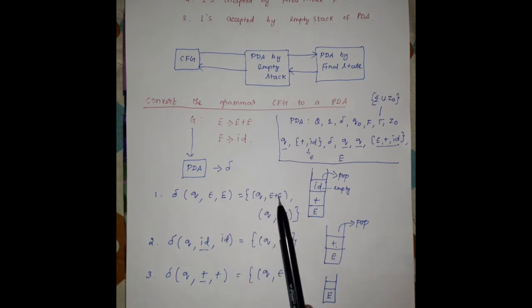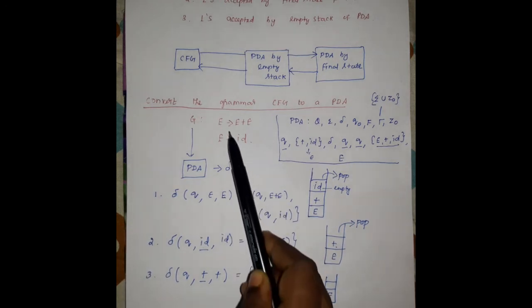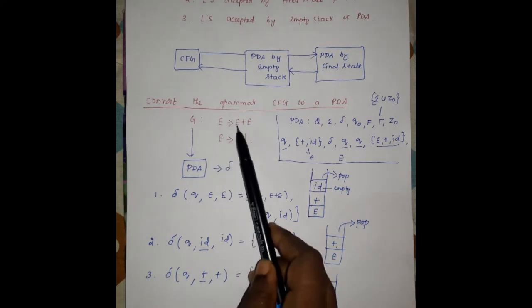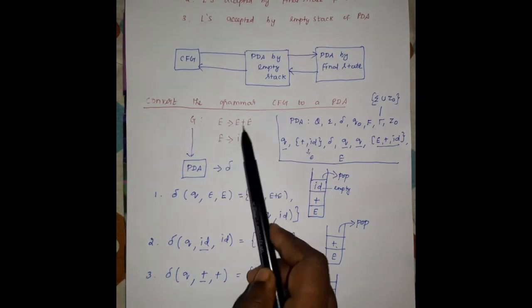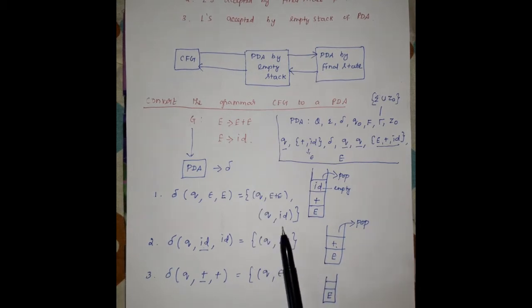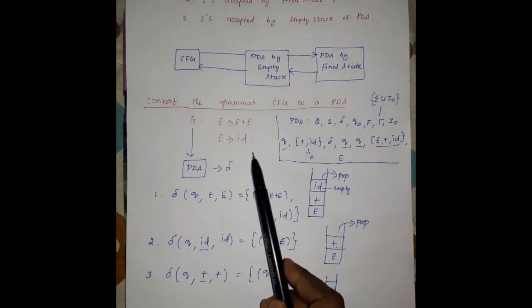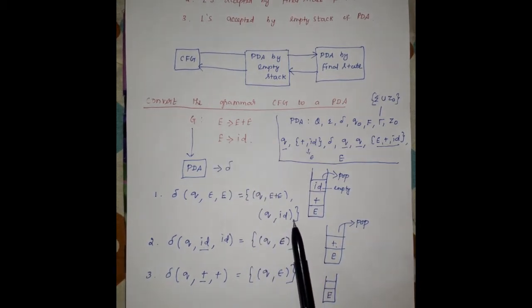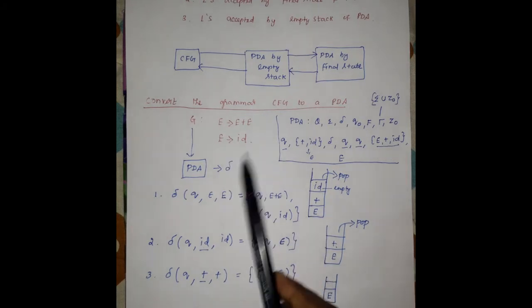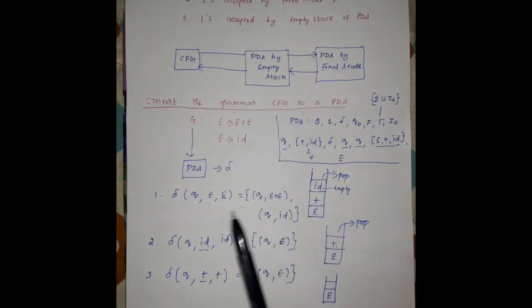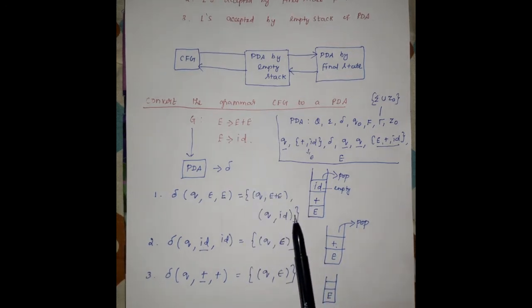So on the right hand side you have to write the productions of the capital E from this grammar. E has two productions: E plus E, and the second production of E is ID. In case capital E goes to small a, you have to write another production, Q comma A. So on the right hand side of the particular variable you have to write all the productions from the grammar of that variable or non-terminal.